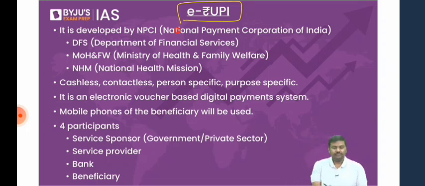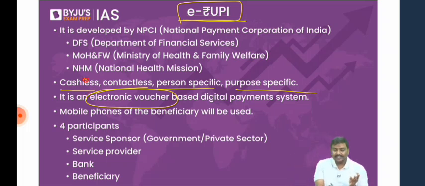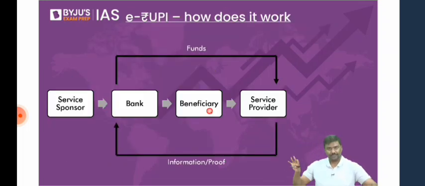Let me explain. E-rupee is a cashless, contactless, person-specific, purpose-specific, electronic voucher-based payment system. I'll explain this point by point. It is a cashless, contactless, person-specific, purpose-specific, electronic voucher-based digital payment system. Sir, what do you mean by this? I'll come back to the slide. Focus on the flow here. Let's go step by step.